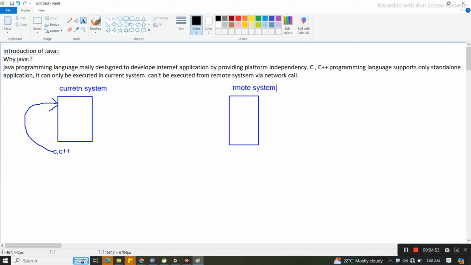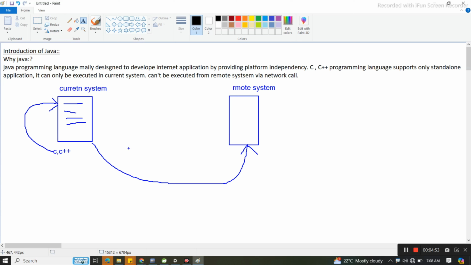Any doubt, raise your hand. So this is the remote system. Suppose we wrote some C++ program over here, some lines of C++ program. What we want: can we execute this program or these applications in this remote system or not? This is the question now.